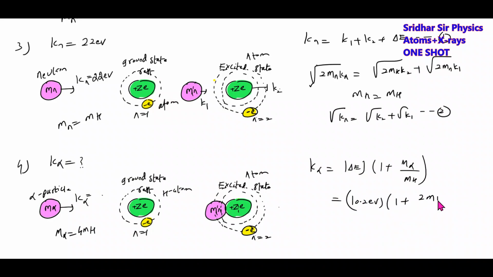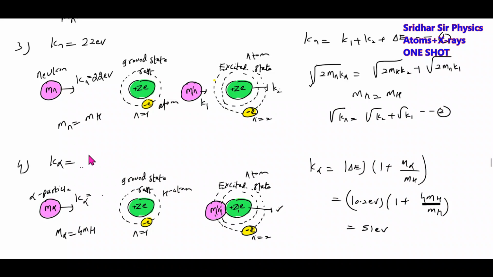Mass of alpha particle is 4 times the mass of hydrogen atom, so this will be 5. This will be 51 electron volt, and both will be moving with a common velocity. If an electron comes, then the mass of the electron will be negligible, so it is just equal to 10.2 electron volt. Initially I discussed the first case.